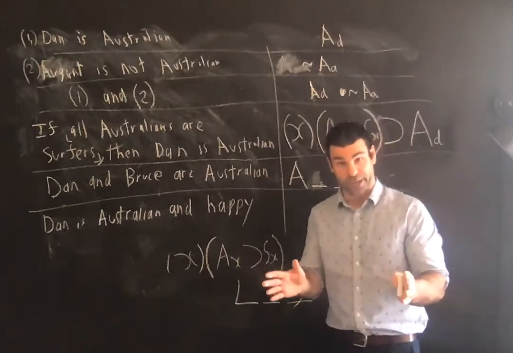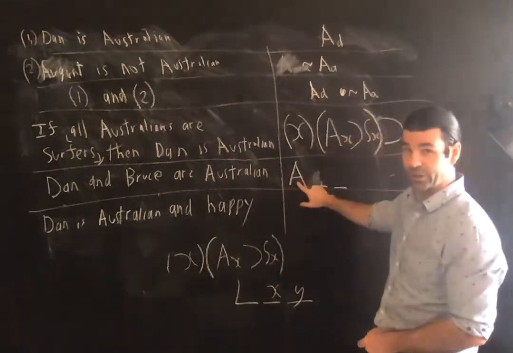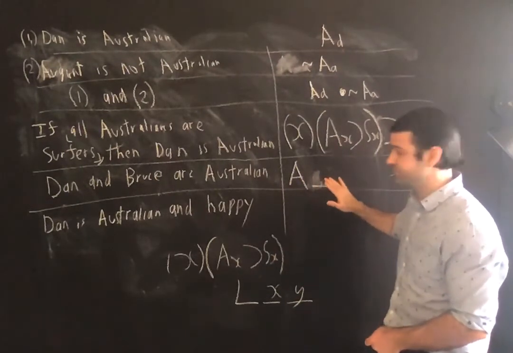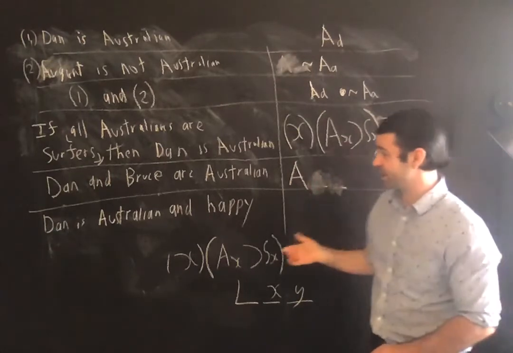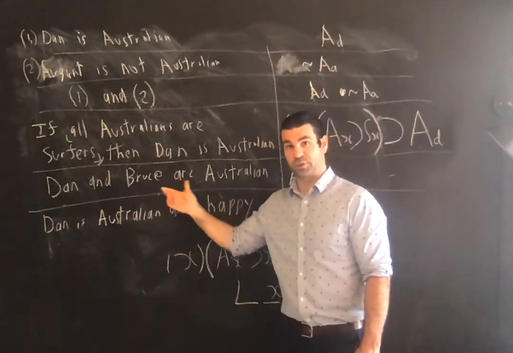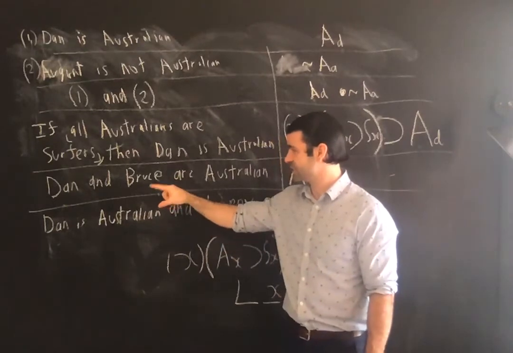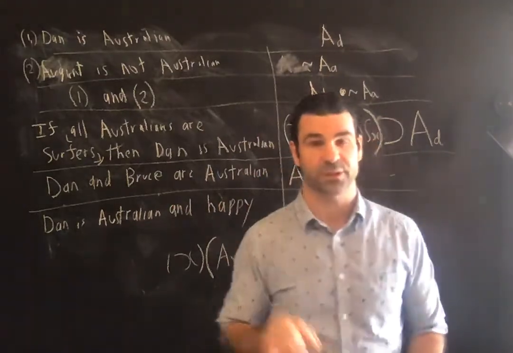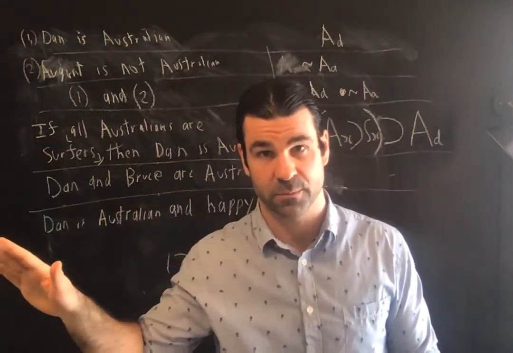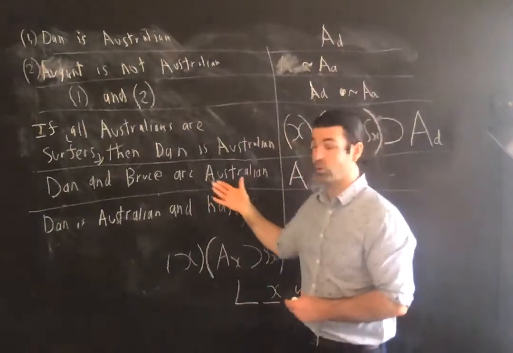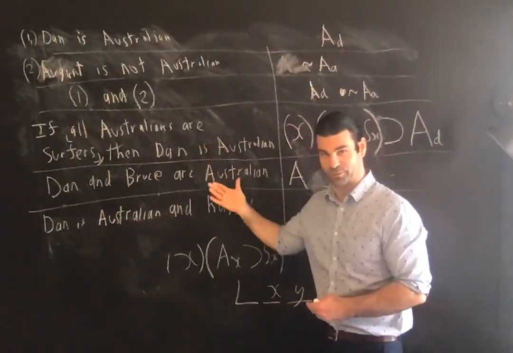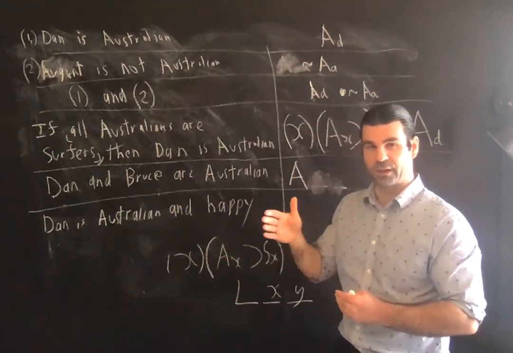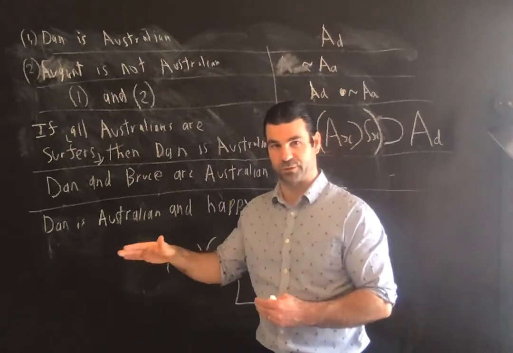But we're already doing monadic, that is 1-place predicate logic, so no, you cannot symbolize this as A, D, B, that is not legal. So what do you do? Well, you think of this as to be paraphrased as, Dan is Australian and Bruce is Australian. So in monadic predicate logic, you're just thinking of your predicates as one place. They just predicate of single individuals, or classes. When we get to categoricals, you'll be using these predicates of classes, but they're reduced to a set of predicates of individuals.